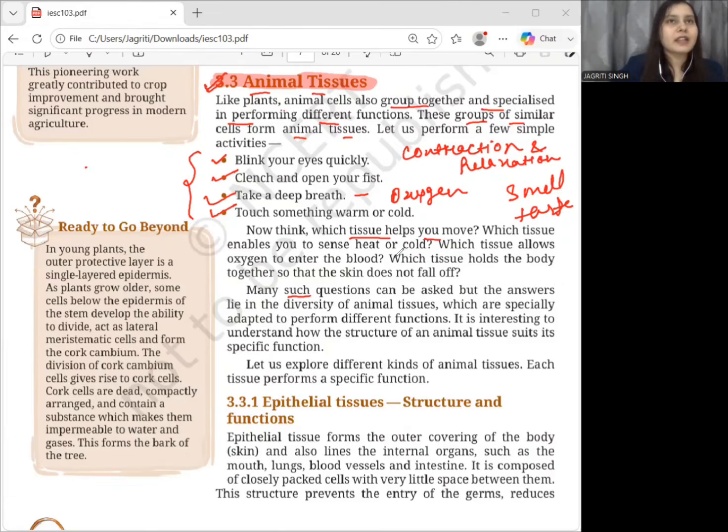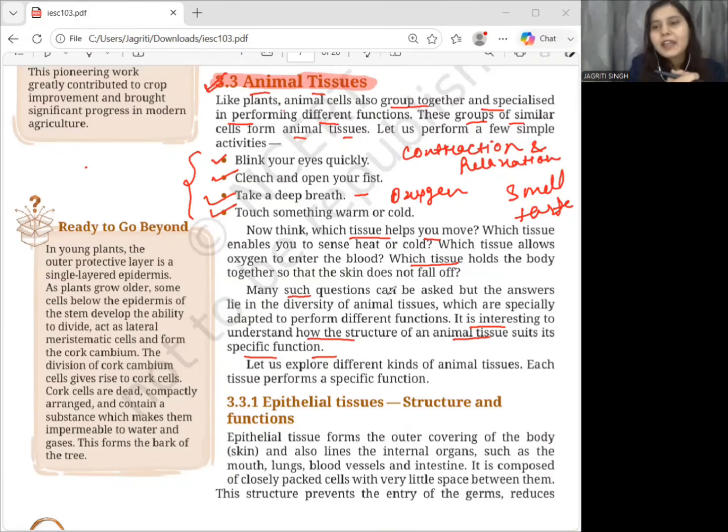In other words, we can say that the structure of a tissue is suited to the particular function it performs. For example, if we talk about a tissue which has to allow rapid diffusion of gases, its cells need to be very thin. Why does it need to be very thin? So that the rapid diffusion of gases can occur, right?